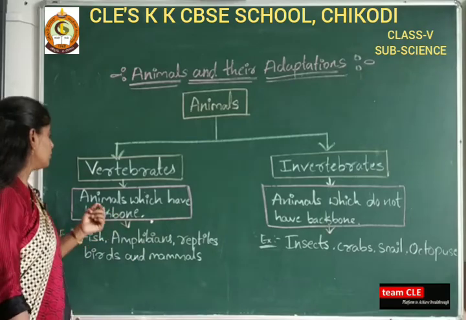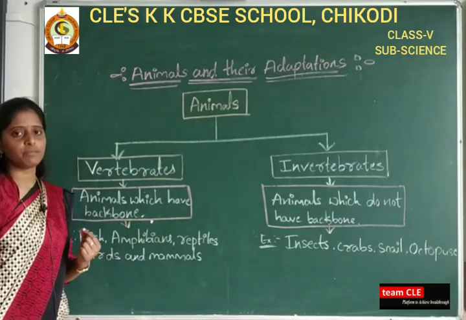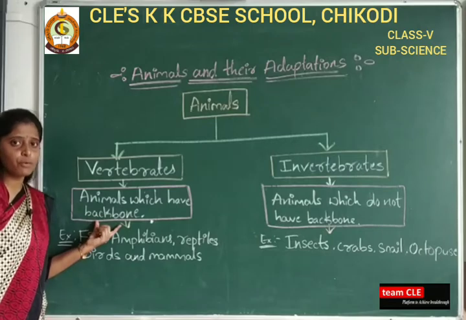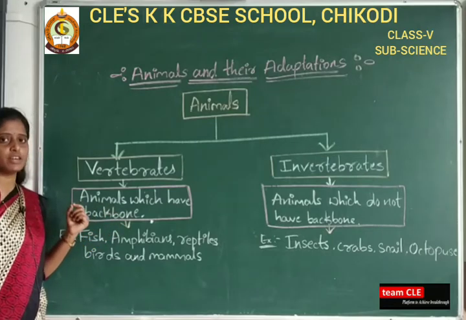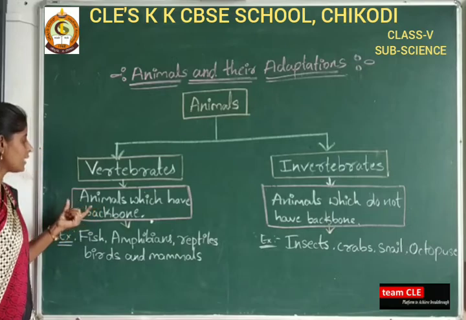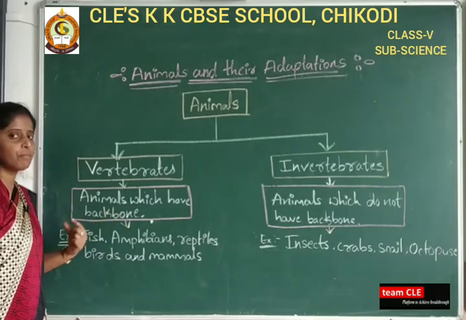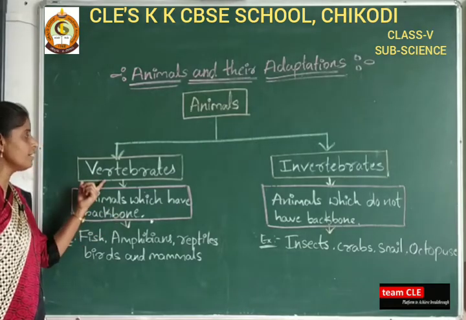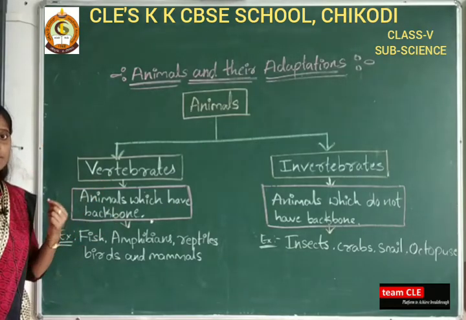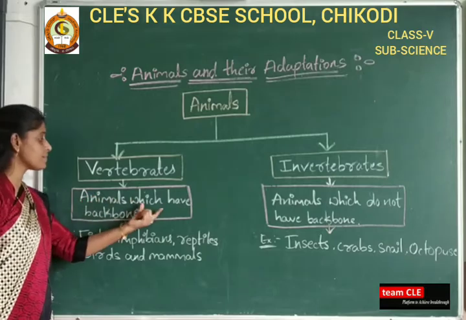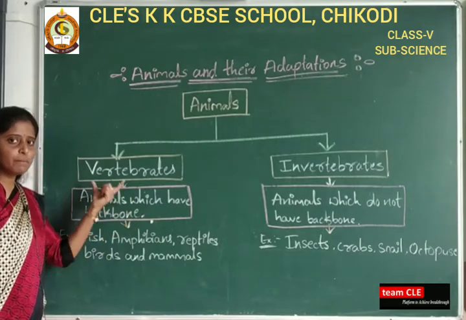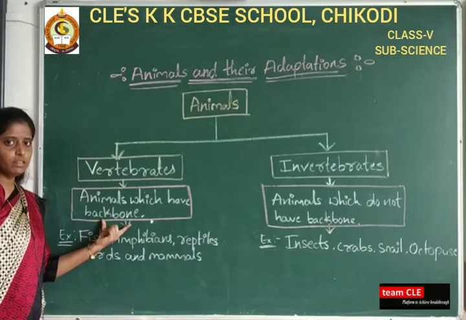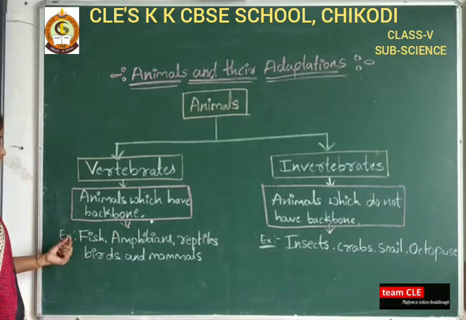Animals which have a backbone, that is, in which there is a presence of backbone. I have written a simple definition here. What are vertebrates? Animals which have a backbone. The animals having a backbone are called vertebrates. In vertebrate animals there is a presence of backbone.